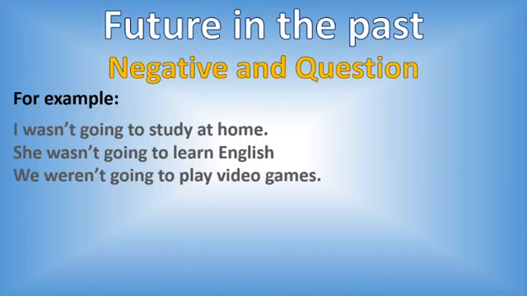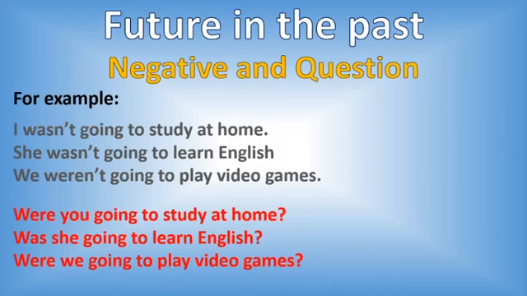And as a question, we can say, were you going to study at home? Was she going to learn English? Or were we going to play video games? Now, pay attention with this part. In the first three examples, we use the negative structure. You have to use wasn't for singular subjects or weren't for plural subjects. And in a question form, we have to write at first the auxiliary, were or was, your subject, she, you, or we, and the complement, going to, and the verb in infinitive.